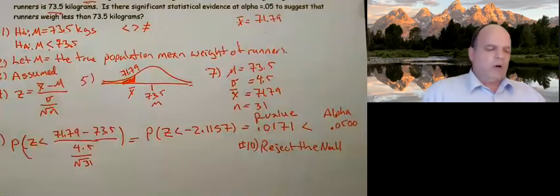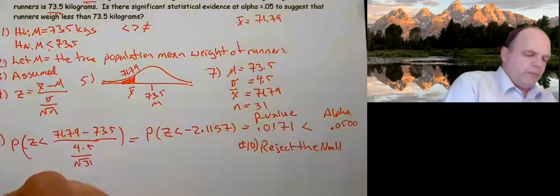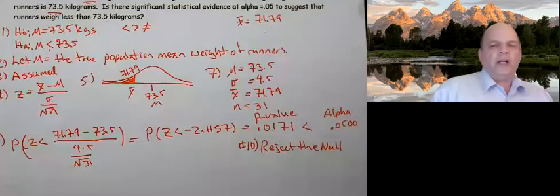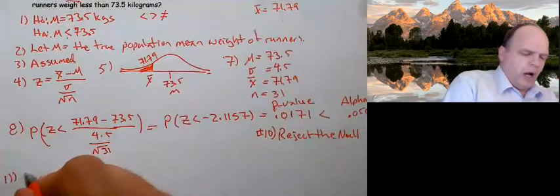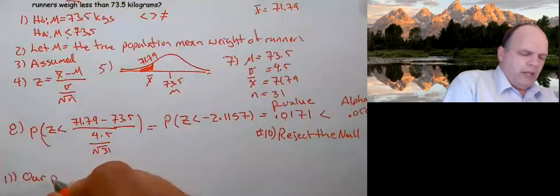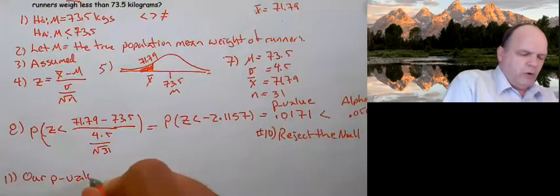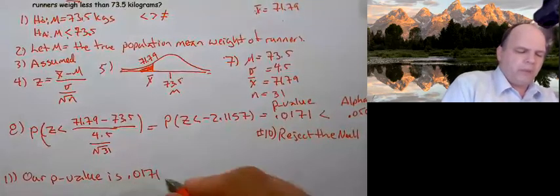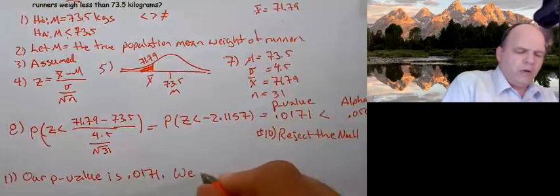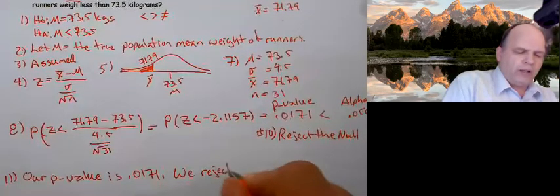Then we need to write our conclusion. And our conclusion is this. Our p-value is 0.0171. We reject the null.